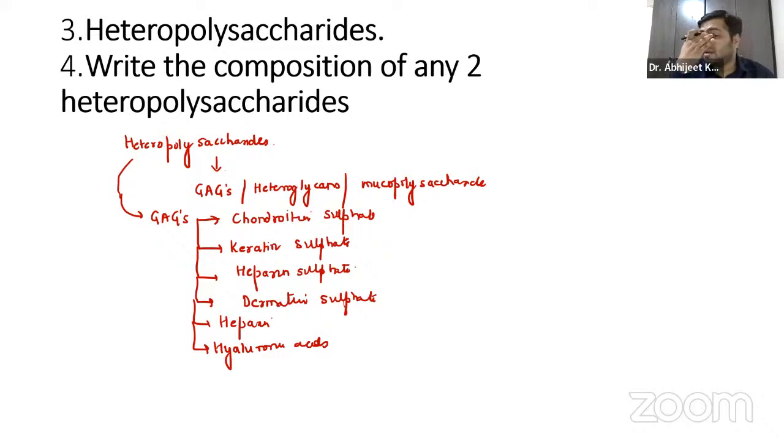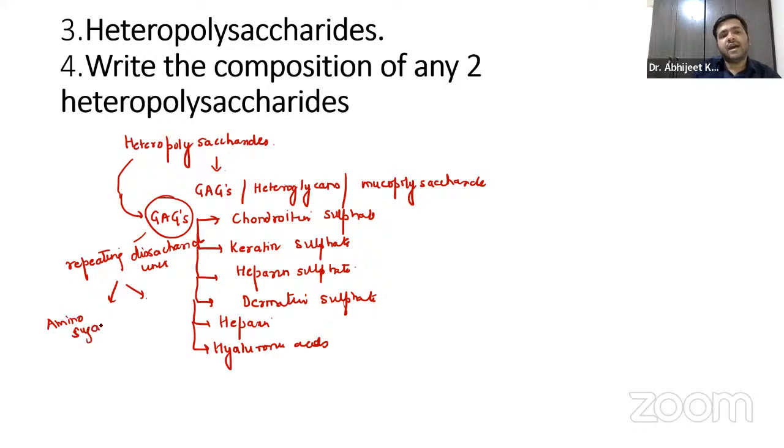If we talk about the components of any two heteropolysaccharides, we already know the glycosaminoglycans are made up of repeating disaccharide units. We have the amino sugar and the acidic sugar.